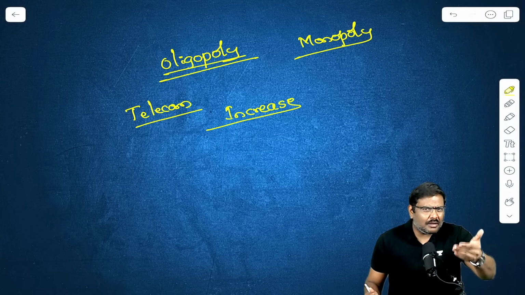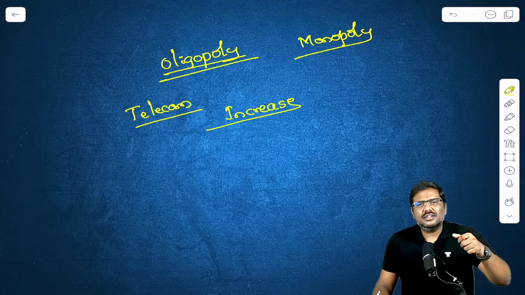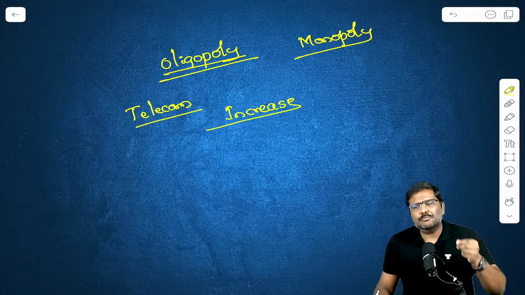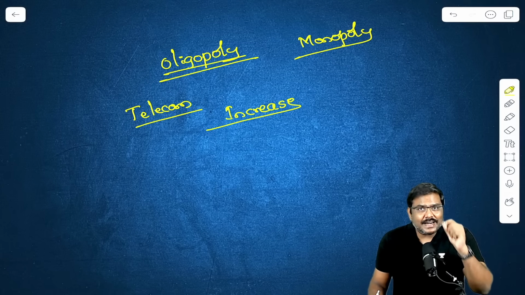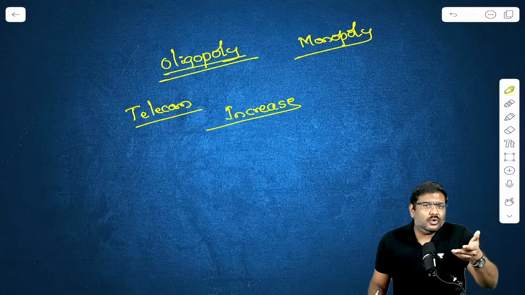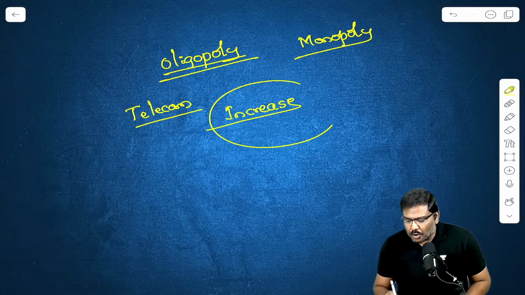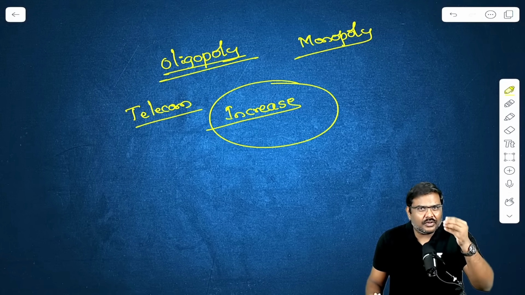I'm pretty sure you have come across the articles or the news discussions where people have paid more than a lakh rupees for a travel where the normal ticket price could have been around 15 or 16,000 rupees. So this is exactly the problem whenever you have a very few number of companies.